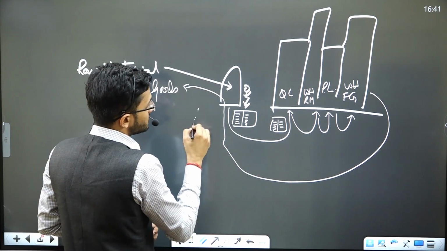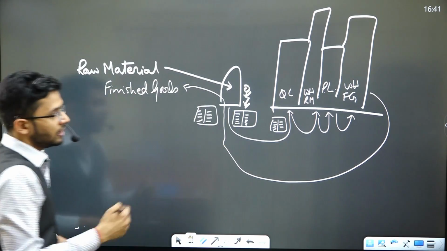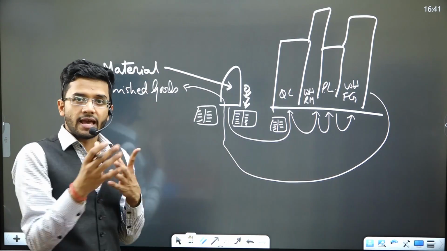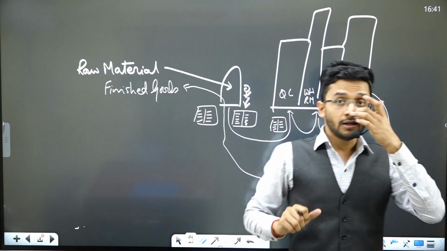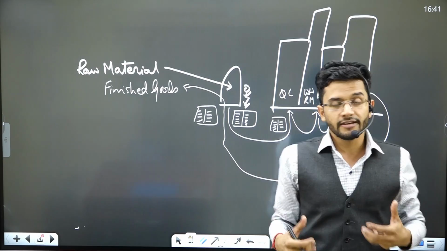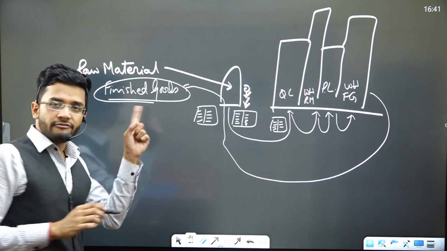Again, there will be a register which will note down how many finished goods have moved out of this particular door, right? So this is the entire cycle which is there in case of finished goods and inventory. Now what do you mean by control testing? What do you mean by checking whether controls were effective or not? Now we'll study, guys, in case of finished goods. I'm only focusing on finished goods right now.